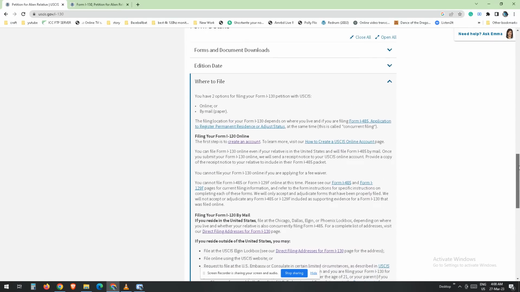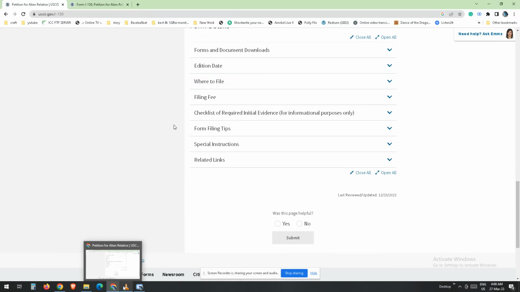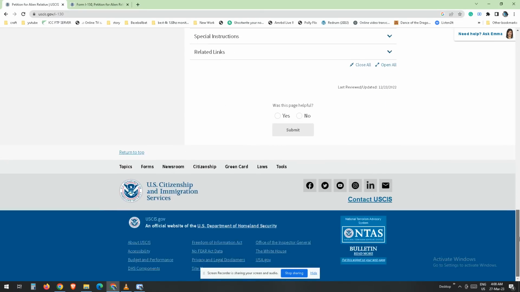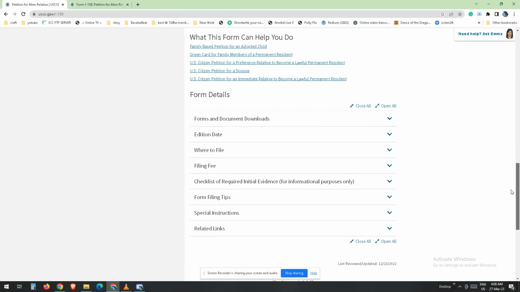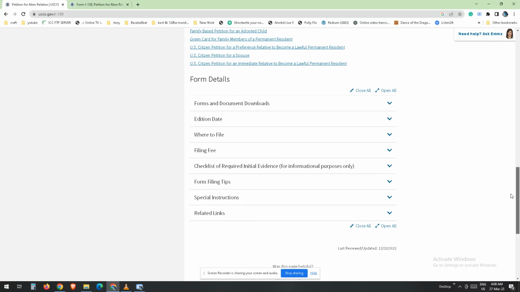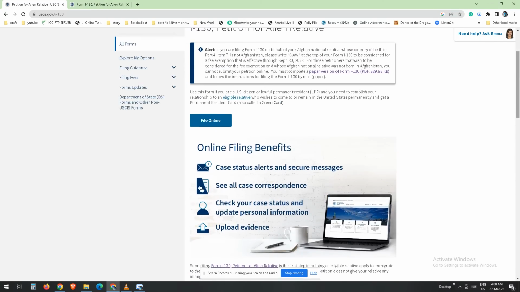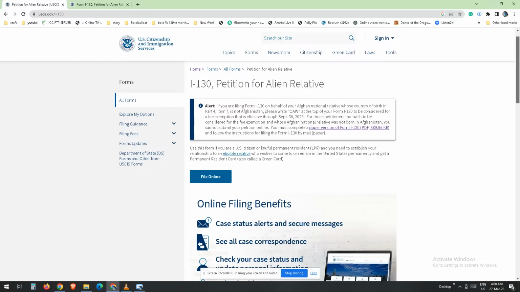Step 5. Wait for USCIS to process your petition. After submitting your petition, you must wait for USCIS to process it. USCIS will review your petition and the accompanying documentation to verify your eligibility to sponsor your relative's immigration. If USCIS approves your petition, it will be forwarded to the National Visa Center, NVC, for further processing.